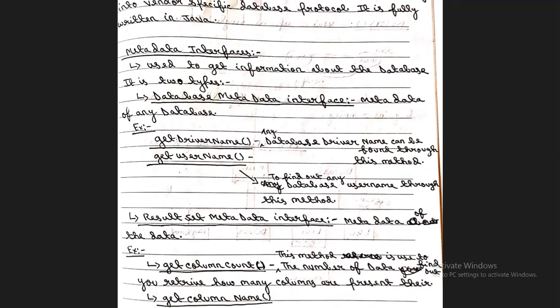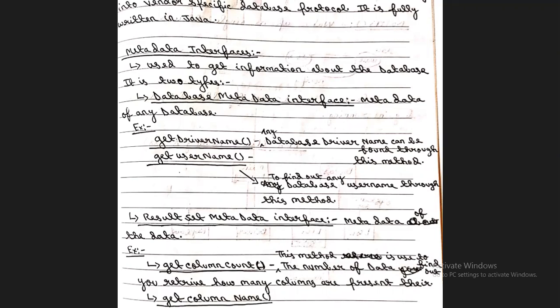Now the result set metadata interface is basically information about the data, but the database metadata interface is information about the database. So the methods present in the database metadata interface are used to get information about the database. That's why getDriverName and getUserName are all related to the database.